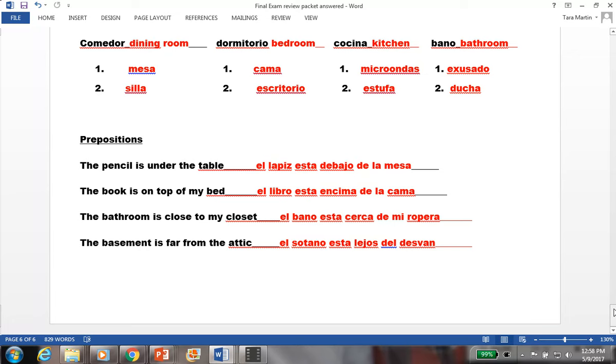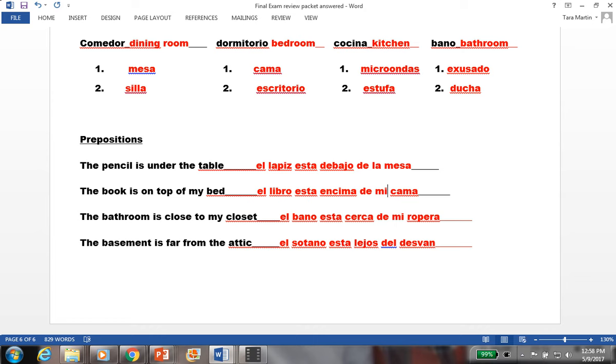El libro está encima de, and I had la here, but you should have had mi, comma, because it's my bed. The bathroom is close to my closet. El baño está cerca de mi ropero, so the bathroom is close to my closet.